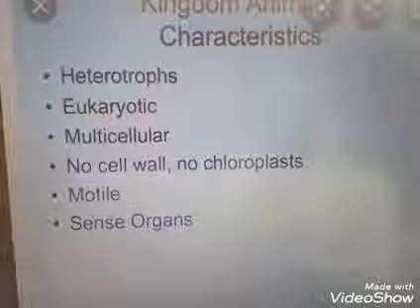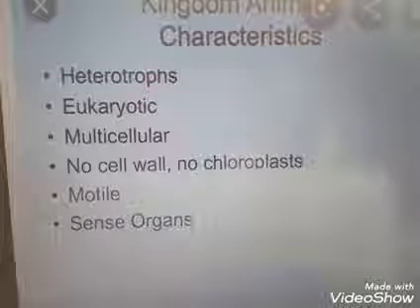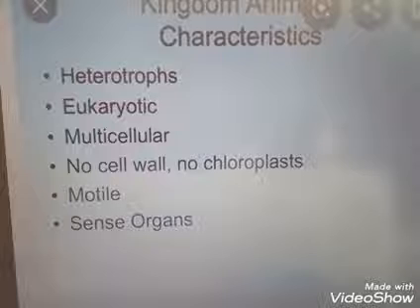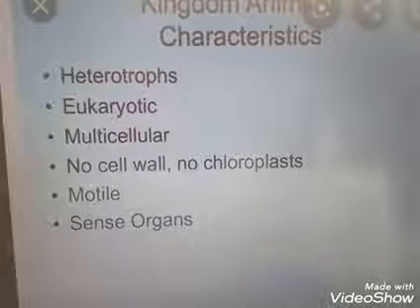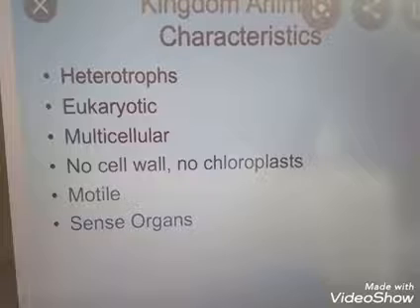The kingdom Animalia comprises Porifera to Chordata. I think in your 9th standard you studied the names of invertebrate organisms. Kingdom Animalia is a large kingdom because it comprises a large number of species.